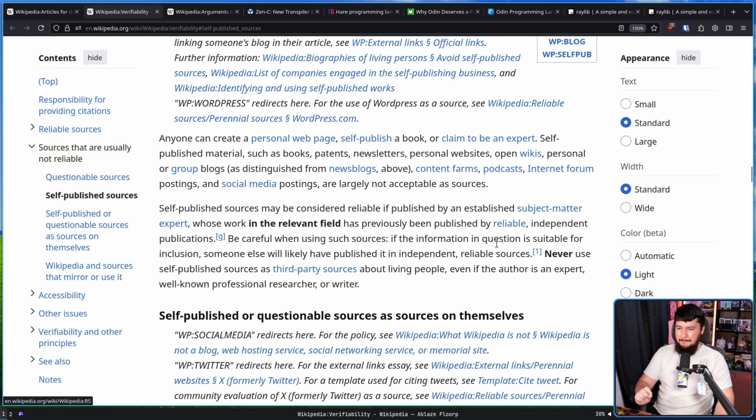Self-published sources may be considered reliable if published by an established subject matter expert whose work in the relevant field has previously been published by reliable, independent publications. Be careful when using such sources. If the information in question is suitable for inclusion, someone else will likely have published it in independent, reliable sources. Never use self-published sources as third-party sources about living people, even if the author is an expert, well-known professional, or writer.